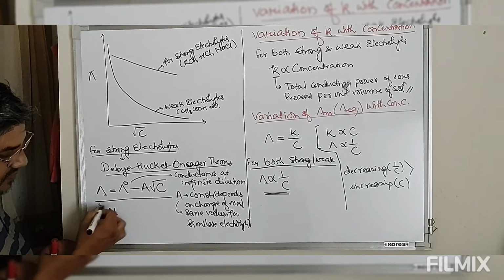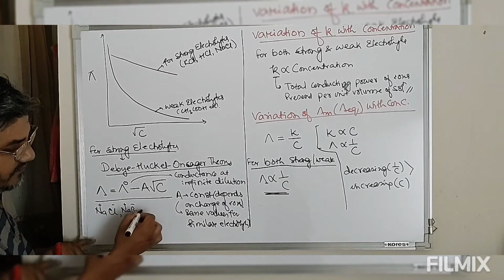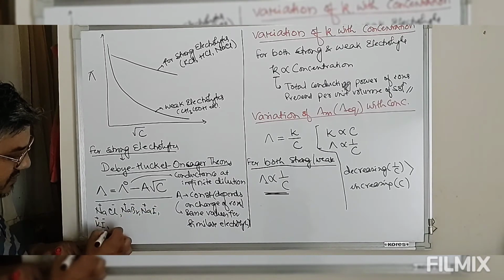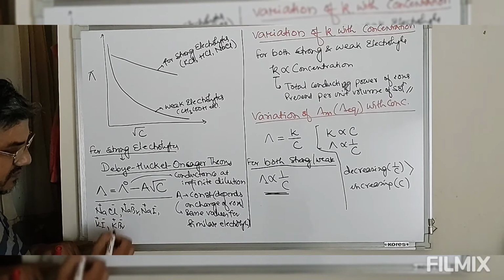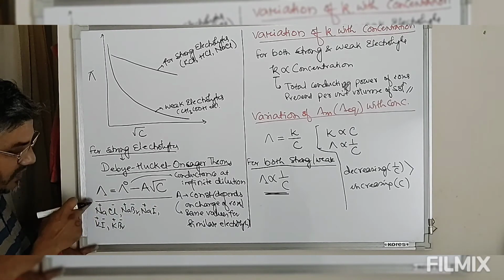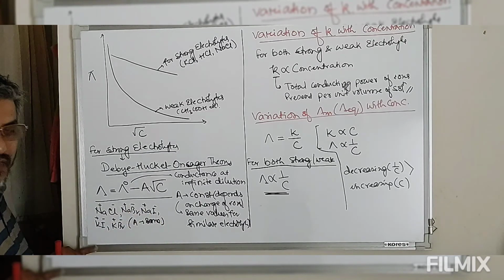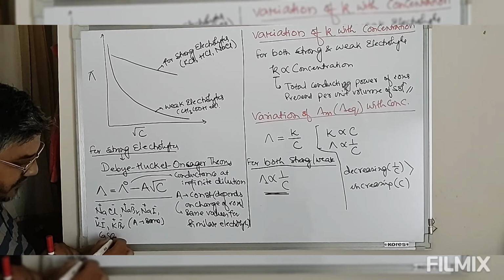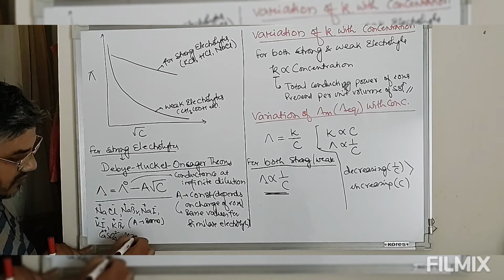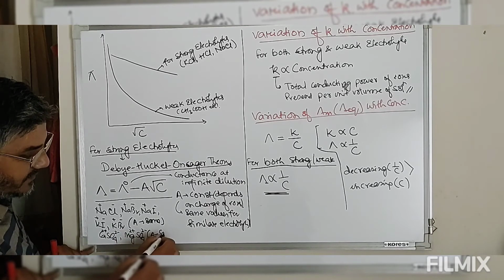We have 1 plus 1 minus, NaBr plus minus, NaI plus minus, KI plus minus, KBr. So now look at this. These electrolytes have the same 1:1 ratio, 1 cation, 1 anion. For all these, A will be the same. Similarly, if we take calcium sulfate, that is 2 plus 2 minus, and magnesium sulfate, again we have 2 plus and 2 minus, so A will be the same here.